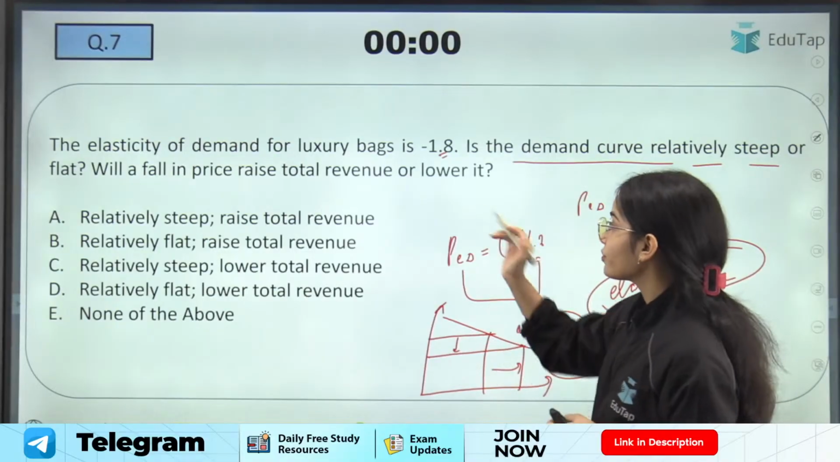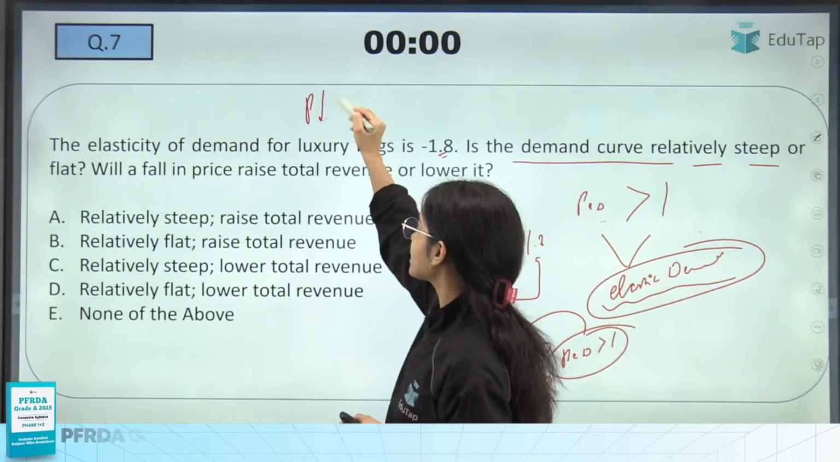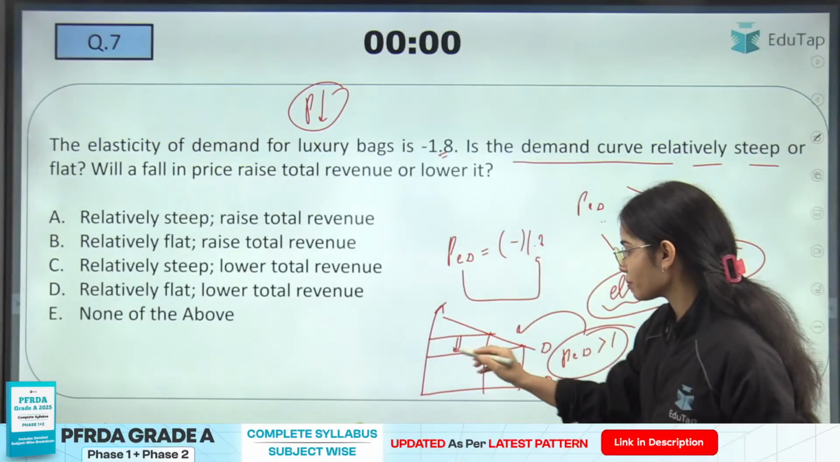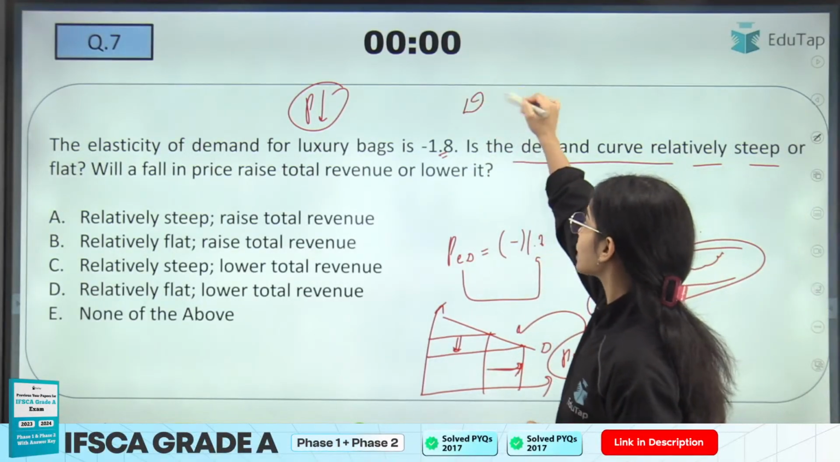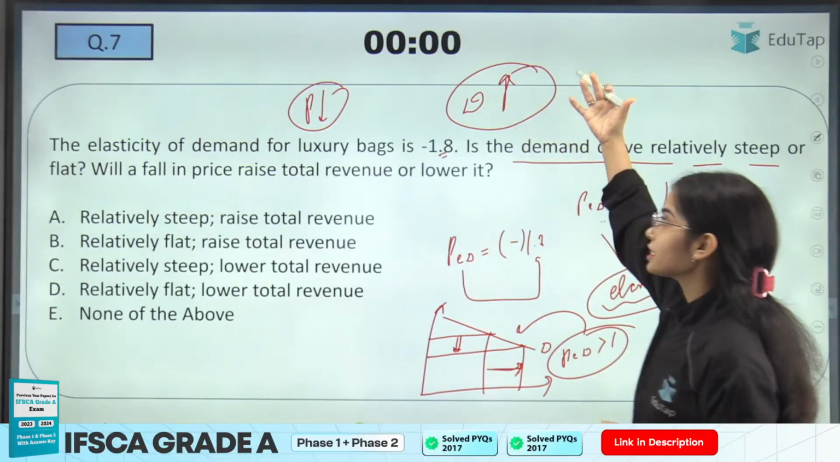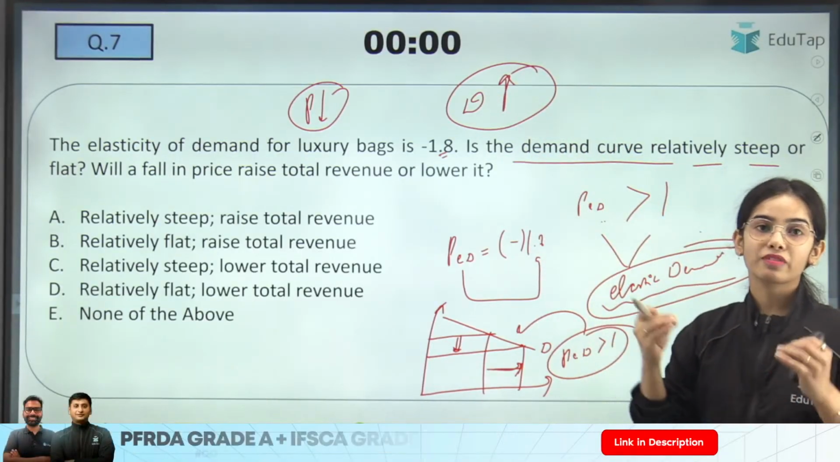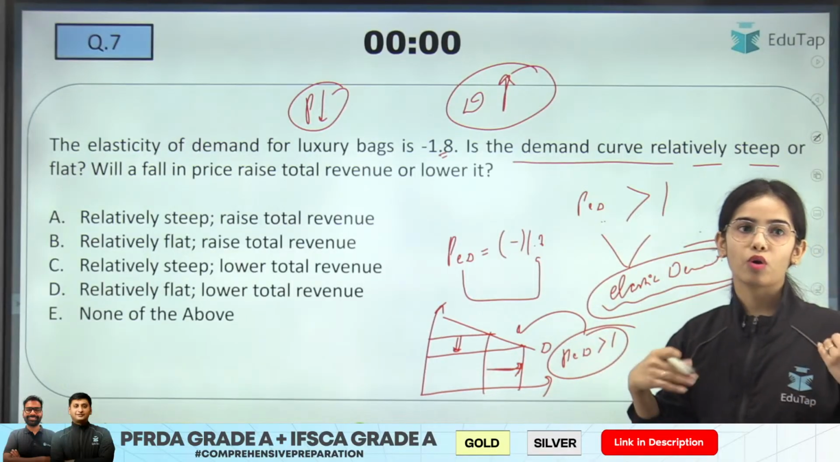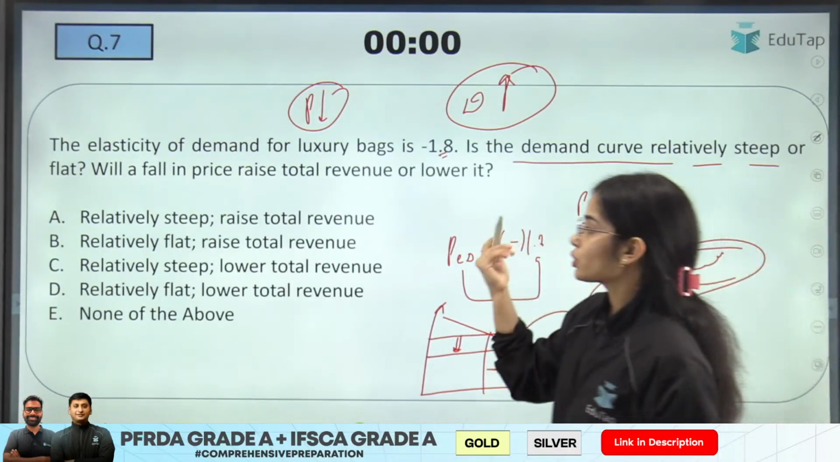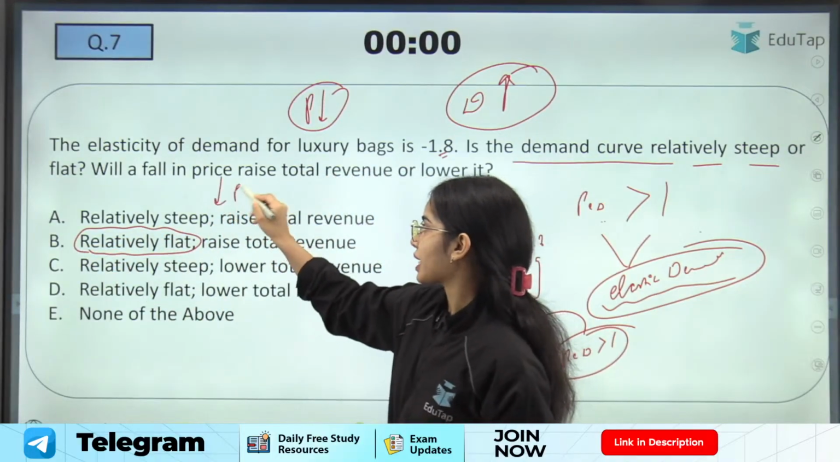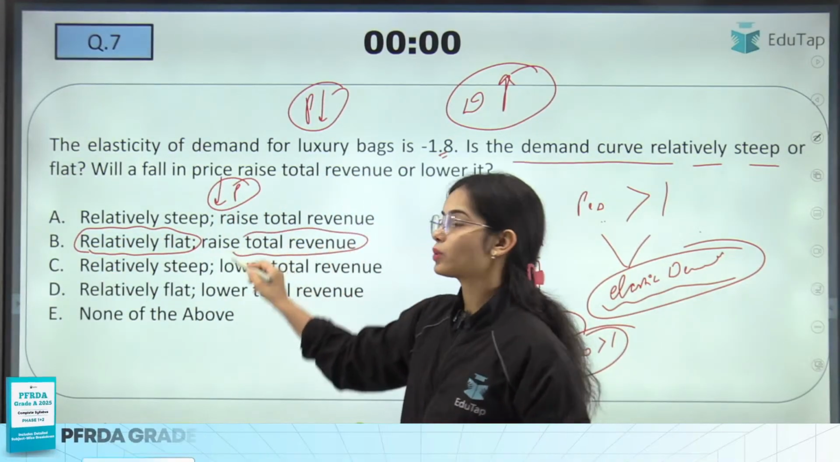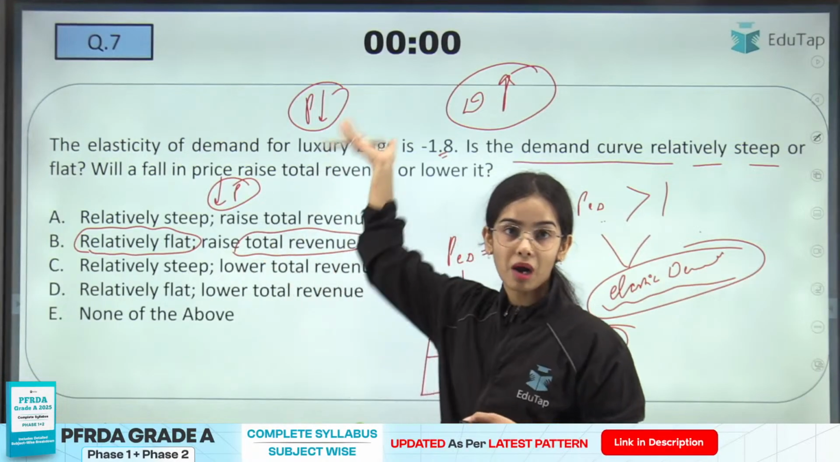Okay. Now, if the price is decreasing, you can see that with the decrease in price, there is a huge increase in demand. With the increase in demand, there is going to be a benefit that will come to the shopkeeper or the seller. So the demand curve is relatively flat, and with the decrease in price, the total revenue is going to increase because the demand is increasing.